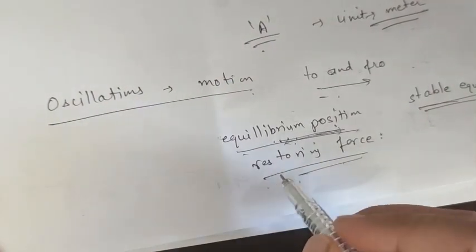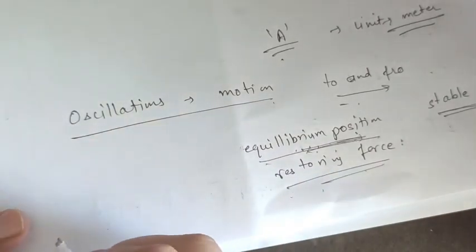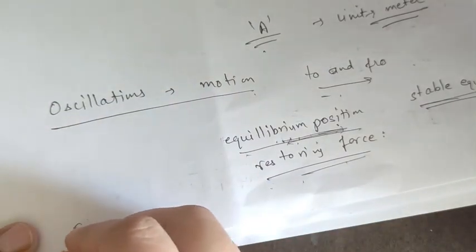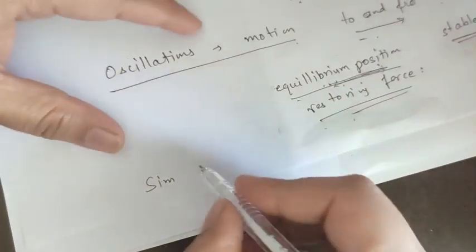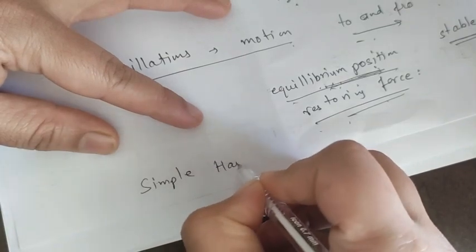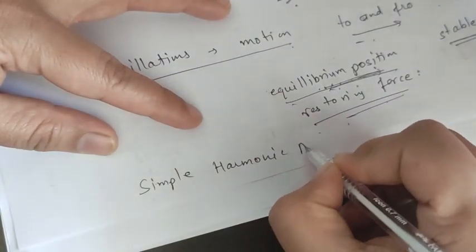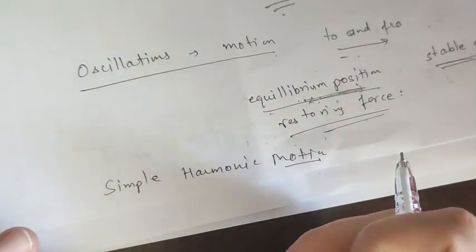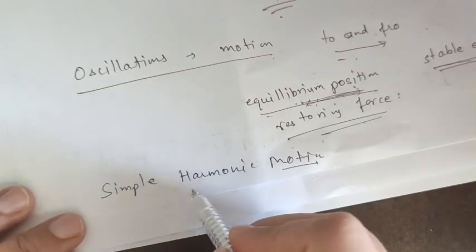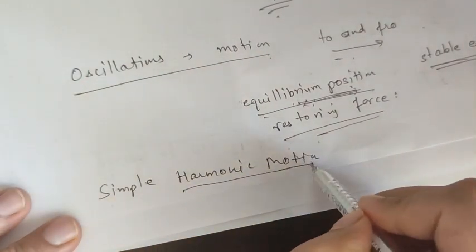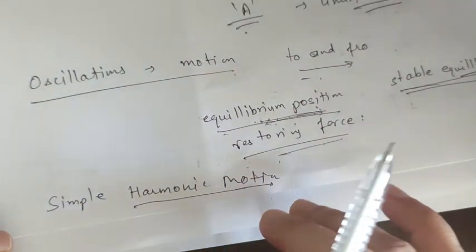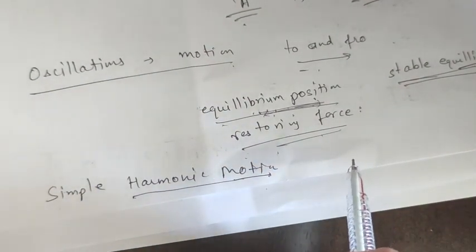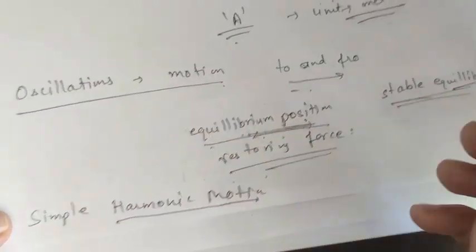Before that, we should discuss what is simple harmonic motion. Now after oscillation, it comes as simple harmonic motion. So basically it is a special type of periodic oscillatory motion. This is also an oscillatory motion and also periodic, but it is a special type of periodic motion. Why is it special? Because it oscillates on a straight line.